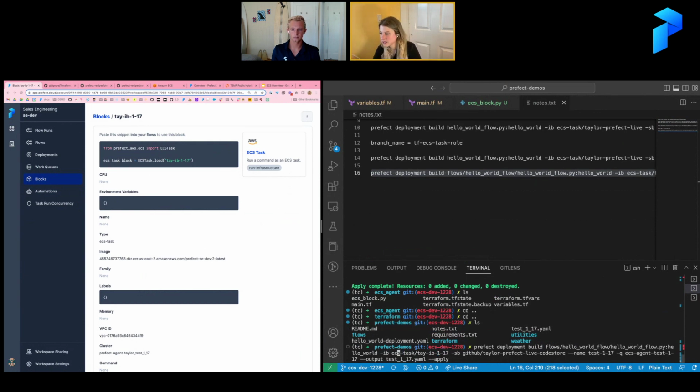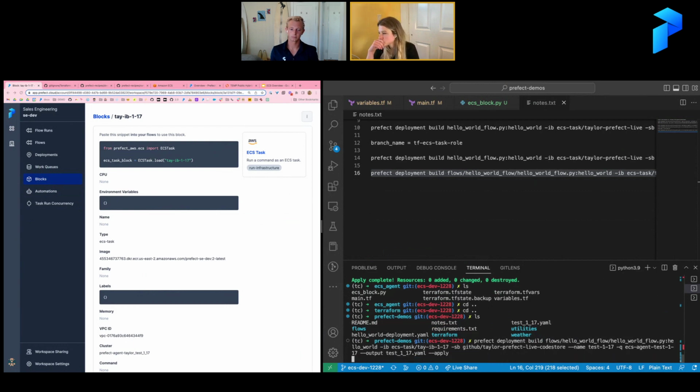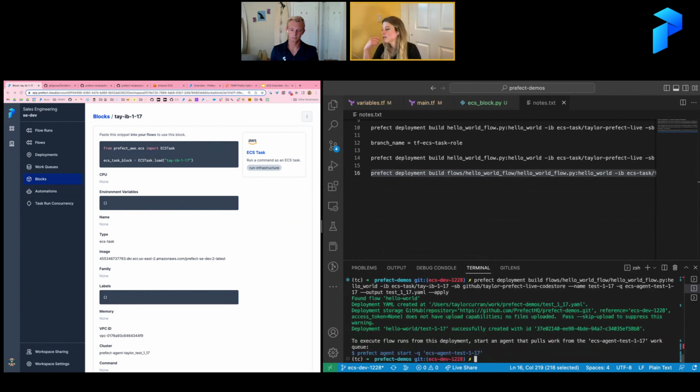So here's where I'm going to specify that ECS task block. And then I'm just going to tell Prefect, hey, my code's in GitHub at this reference. I'm going to name my deployment. And then here is where I'm going to pass that work queue, which is speaking to the agent that lives in ECS, right? So we can build that deployment. And once I've built that deployment, I'll be able to see, okay, the queue that's going to be listening and running this flow is the ECS agent test 117.